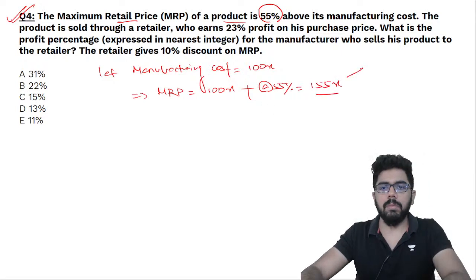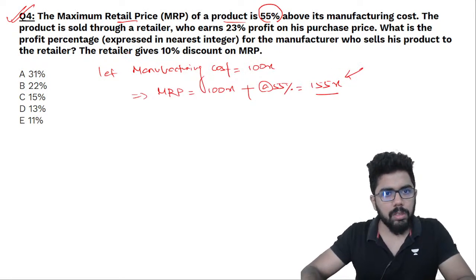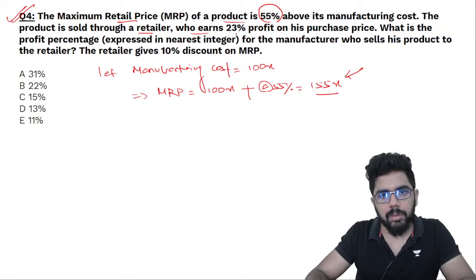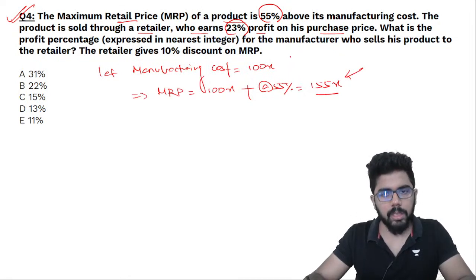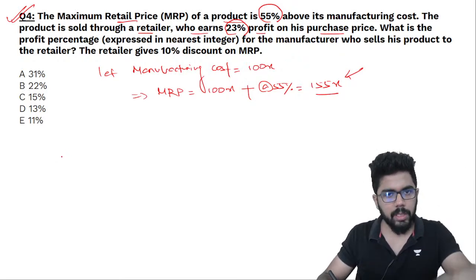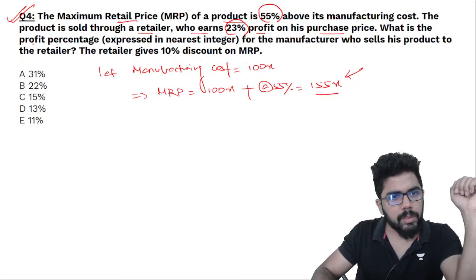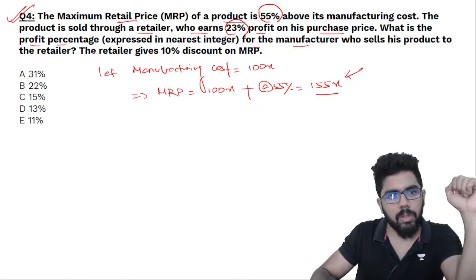This is the maximum retail price. A product is sold through a retailer who earns a 23% profit on his purchase price. Okay, retailer जब बेच रहा है and the product is sold through a retailer, the retailer gets a 23% profit. ठीक है. So what is the profit percentage for the manufacturer who sells his product to the retailer?